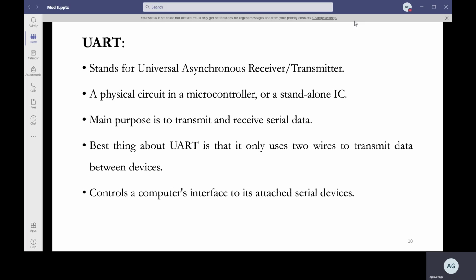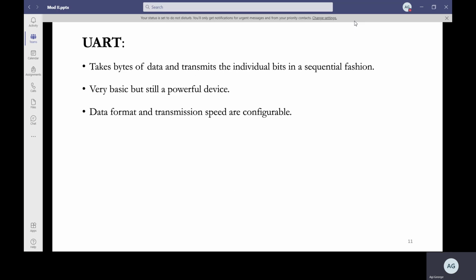Each of the communication standards that we are going to discuss uses a different type of protocol. This is actually a circuit found in your microcontroller, a standalone circuit. The main advantage is it uses just two wires to transmit data, one for transmitting and one for receiving. It takes bytes of data and transmits the individual bits in a sequential fashion. That is, you have a parallel set of data coming from a computer.